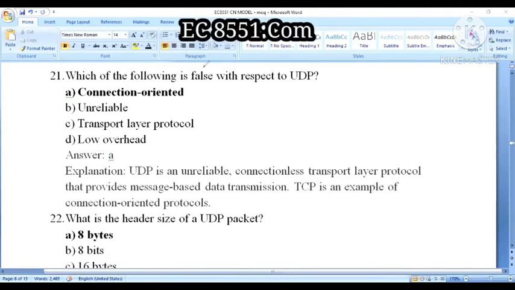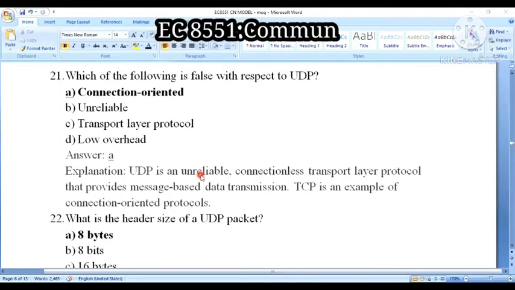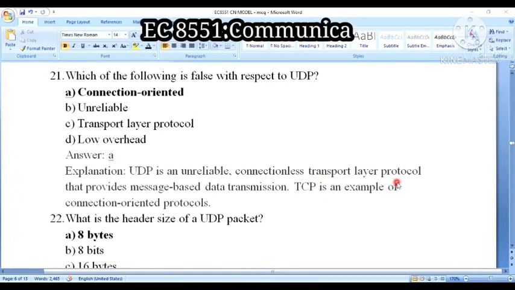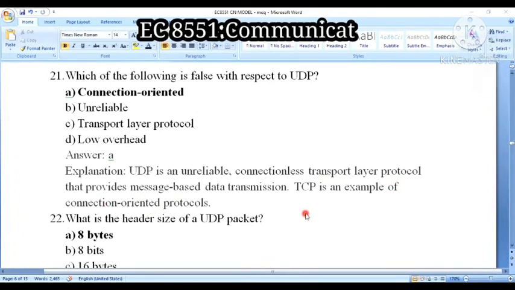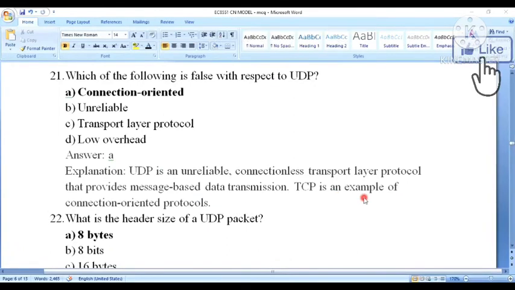Okay, because UDP is an unreliable protocol, whereas TCP is reliable. TCP is connection oriented, UDP is connectionless. Okay, am I clear? So here, listen to this explanation. UDP is an unreliable connectionless transport layer protocol that provides message based data transmission. So TCP is an example of connection oriented protocols, whereas UDP is a connectionless protocol.